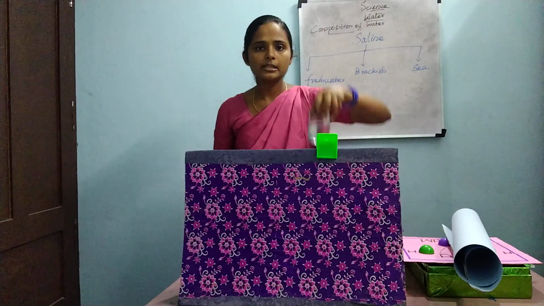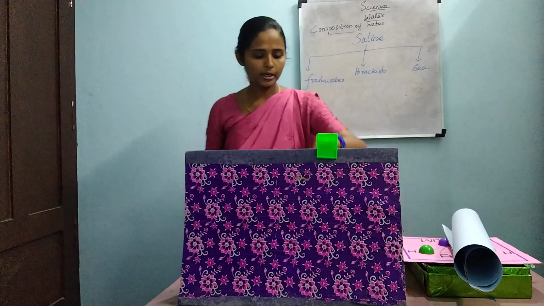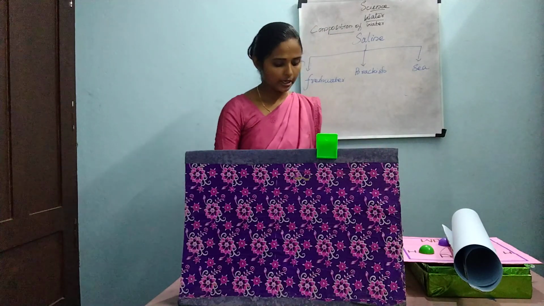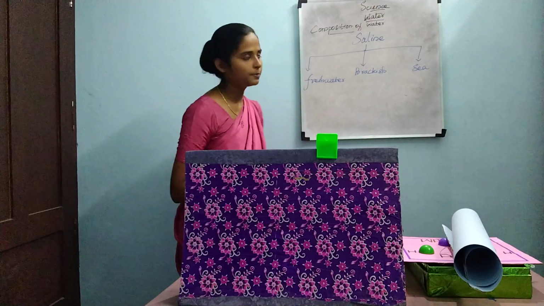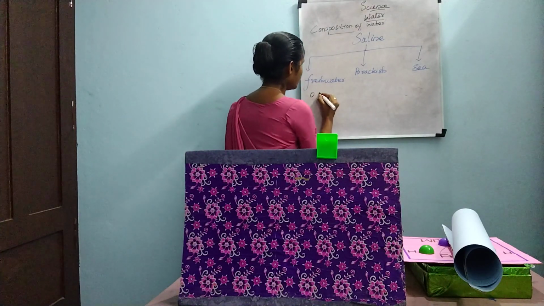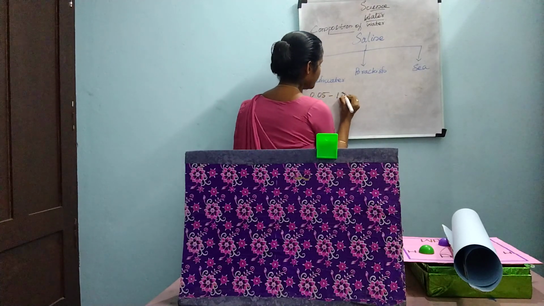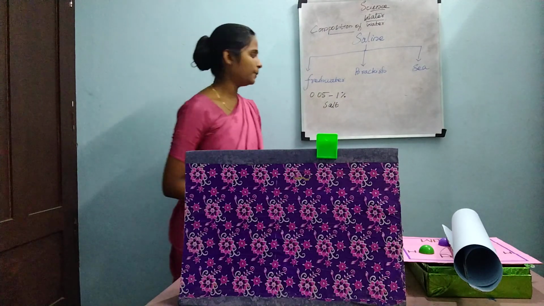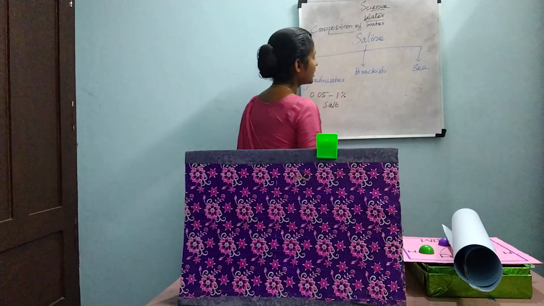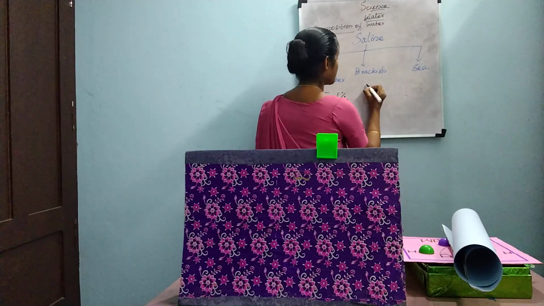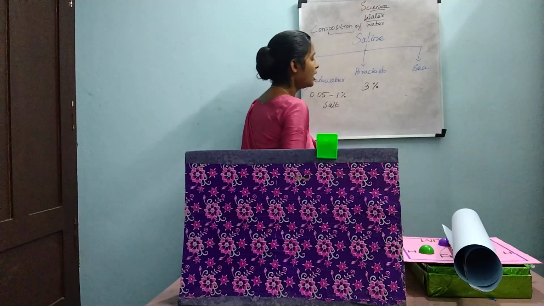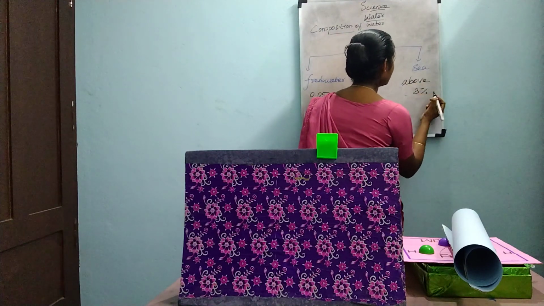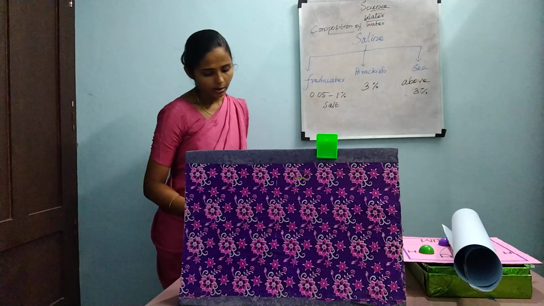This is fresh water. Even this fresh water has salt in it. The percentage of salt present in fresh water is 0.05 to 1%. Brackish water has 3% of salt, and sea water has above 3% of salt. Okay, these are the saline water.